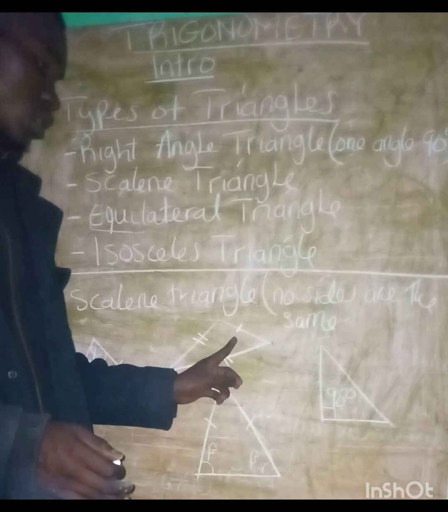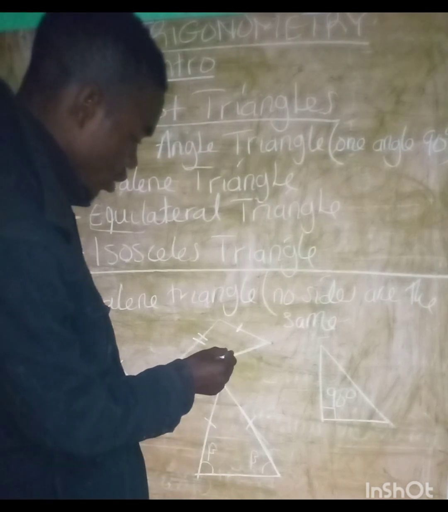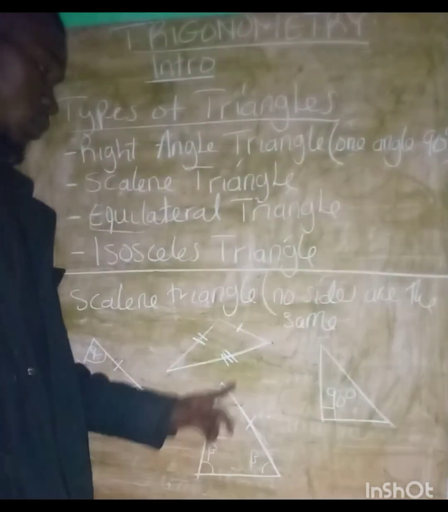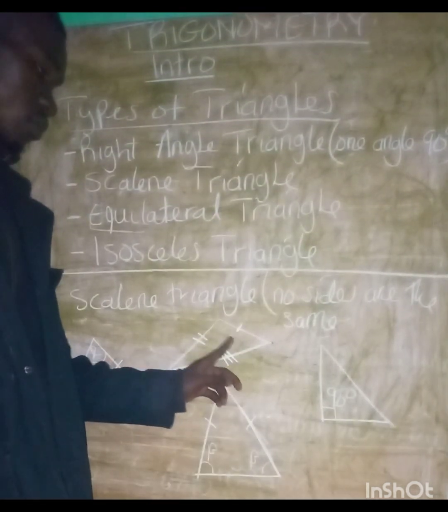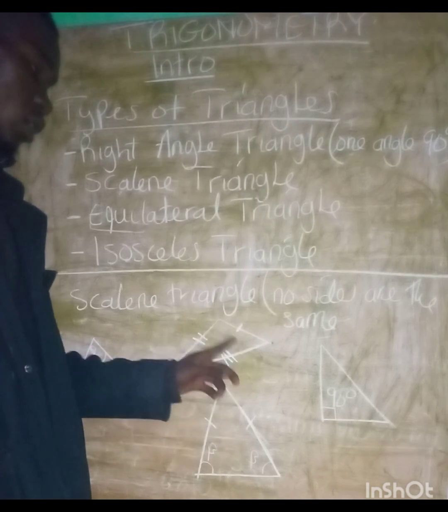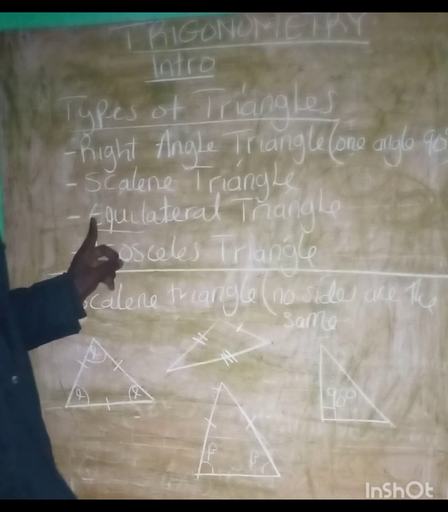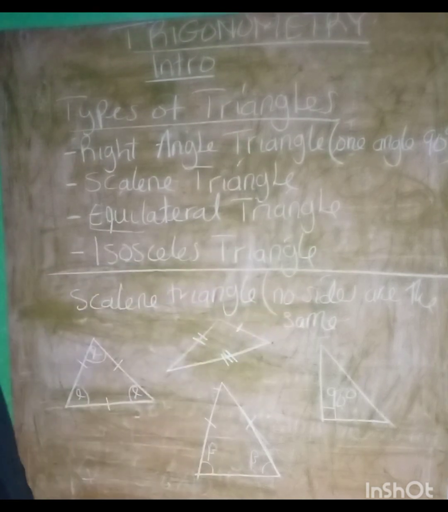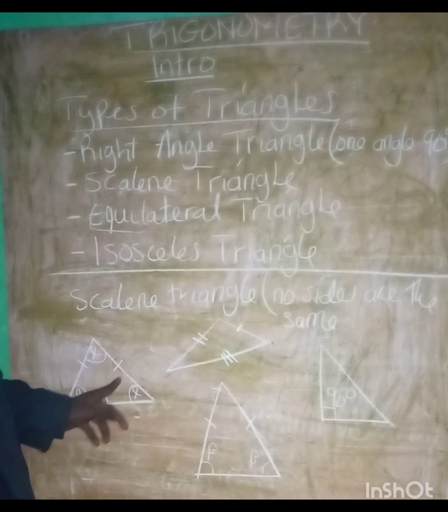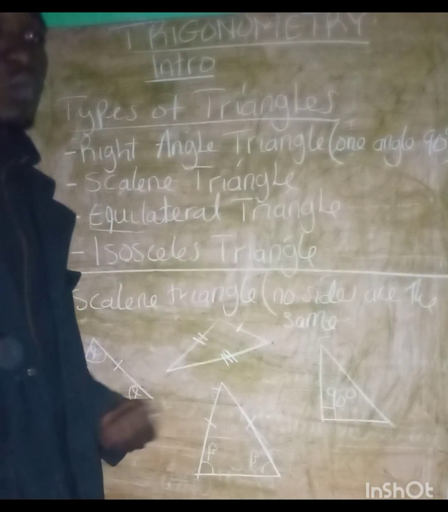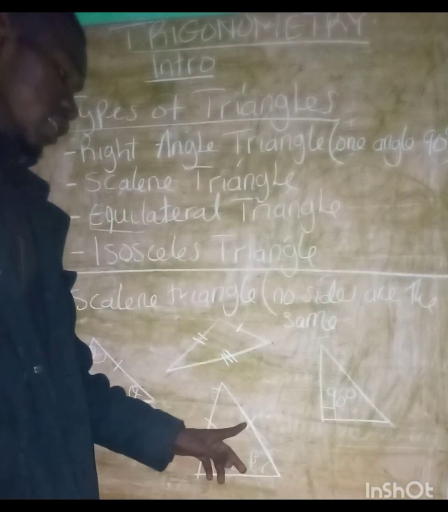Oh my god, I made an error. This was supposed to be three strokes. So that this side and this side are not the same. That's why here is one stroke, two strokes, and three strokes. That's why the sides are not the same. Then for an equilateral triangle, it's a triangle in which all three sides are the same, and consequently all the angles are also the same. Then an isosceles triangle is a triangle which has two sides that are the same.